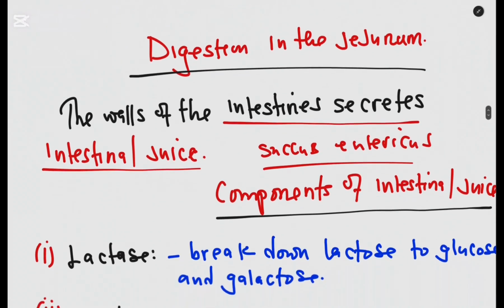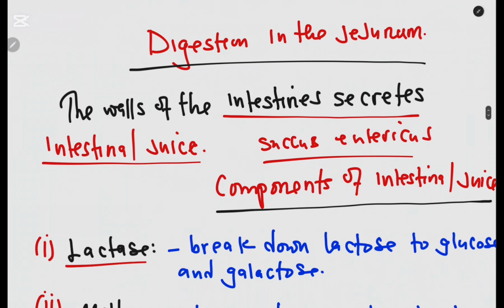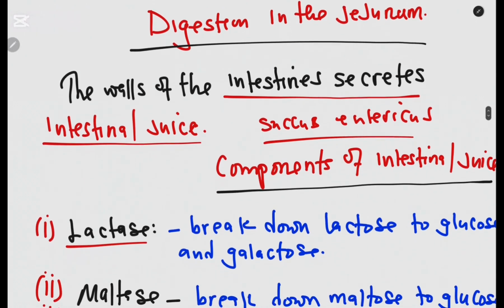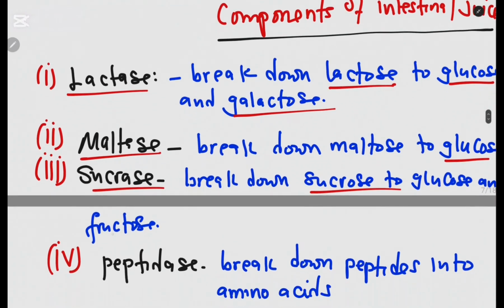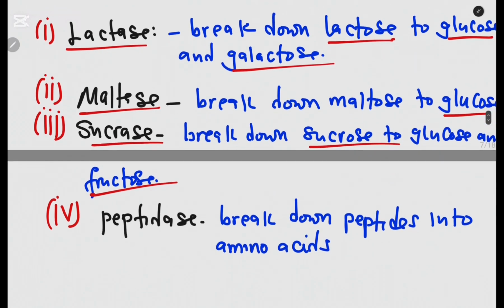It has lactase, which breaks down lactose into glucose and galactose; maltase, which breaks down maltose into glucose and glucose; sucrase, which breaks down sucrose into glucose and fructose; and peptidase, which breaks down peptides into amino acids.